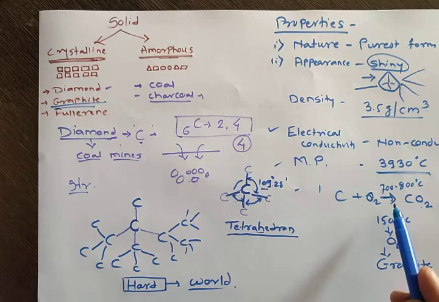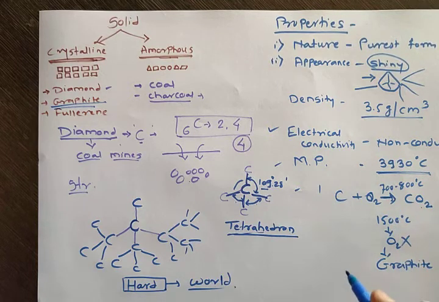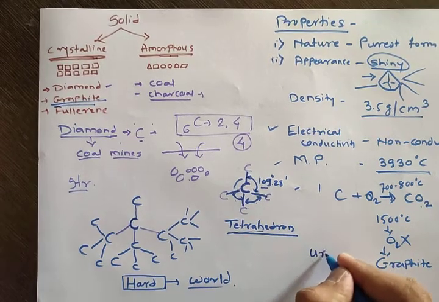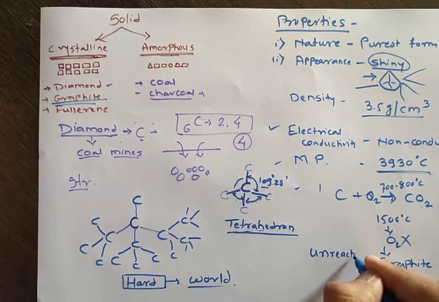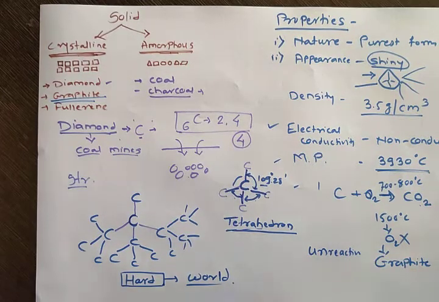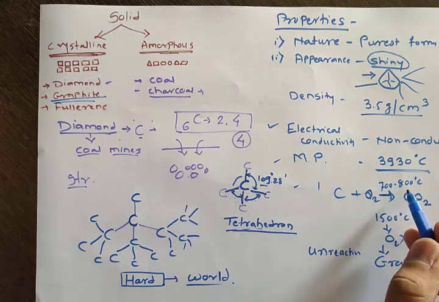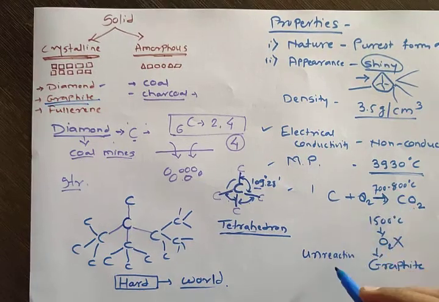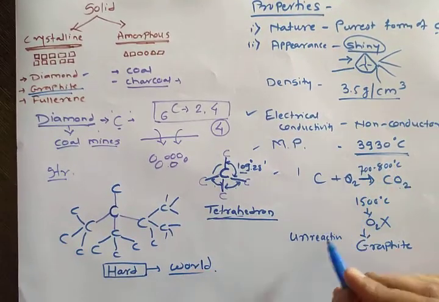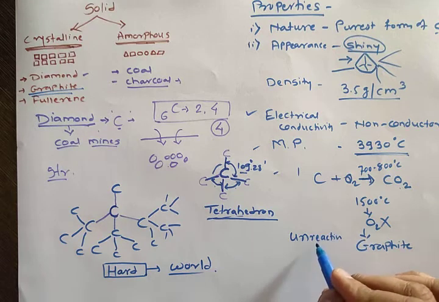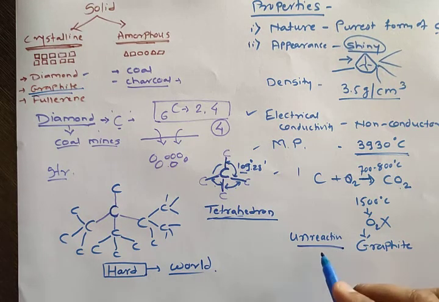And the last property is chemical reactivity. It is chemically unreactive. It does not react easily, and it is even unaffected by acids as well as alkalis at ordinary conditions. But of course, if you raise the temperature to 700 or 800 degrees Celsius and add any acid or base, it will react. Definitely it will react, but in normal conditions, diamond is unreactive in nature.